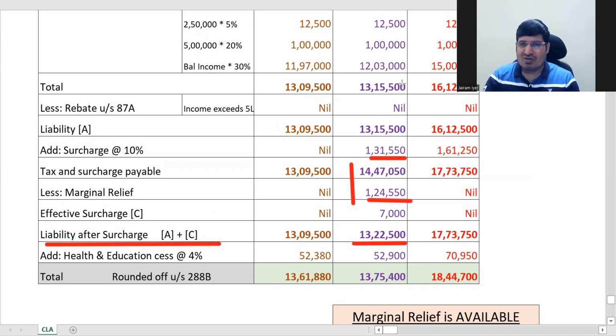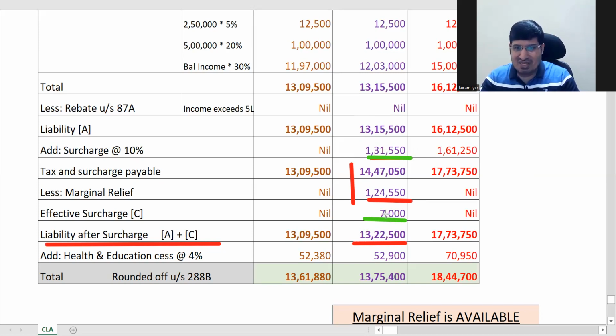Now you can also see here the effective surcharge which I mentioned. From the effective surcharge point of view, this surcharge earlier was how much? 131,550. Surcharge came to 131,550. But actually what you paid was 7,000 extra, correct? Because 30% was the tax out of 10,000, and 7,000 is the excess you paid.